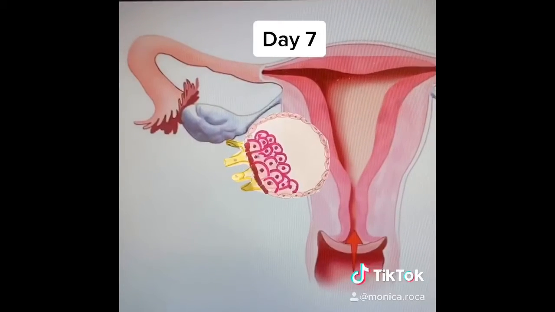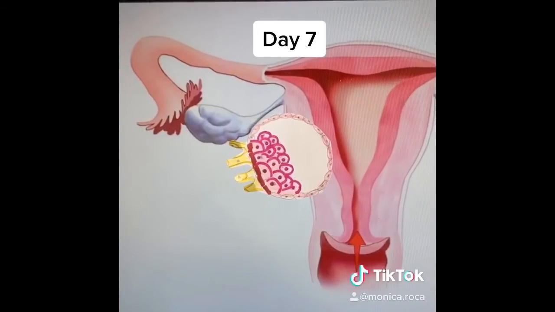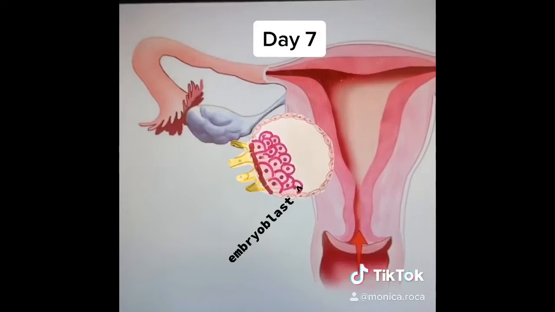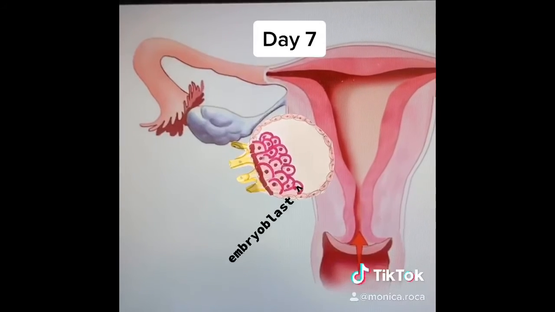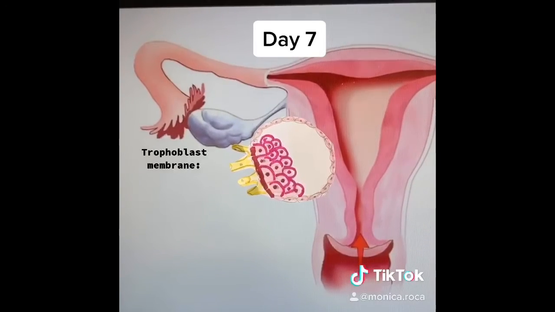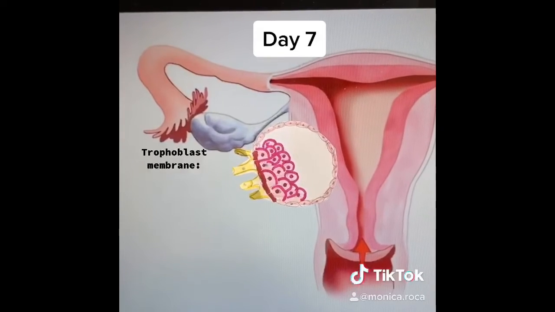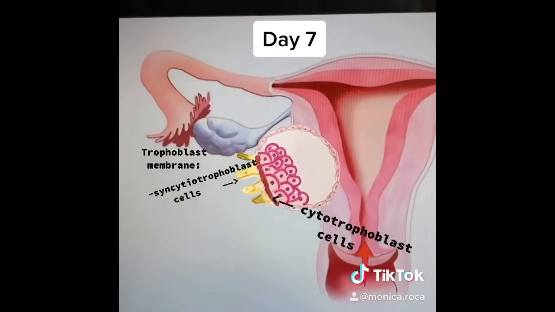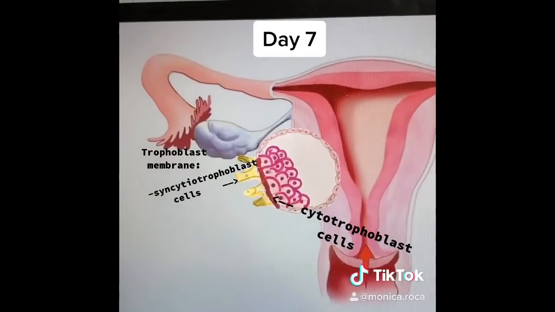The blastocyst consists of a cluster of cells called the embryoblast, which will eventually form the embryo. In addition to the embryoblast, there is a bilayered trophoblast membrane, which will become a major portion of the chorion later, containing cytotrophoblast and syncytiotrophoblast cells.